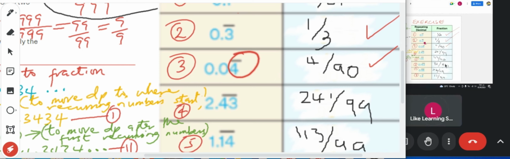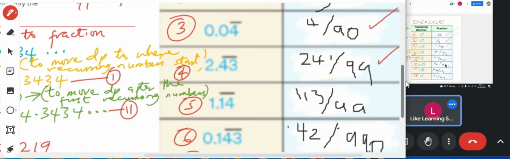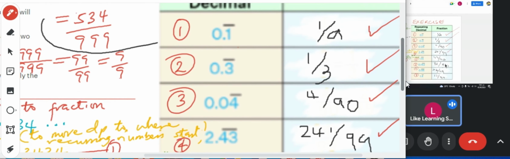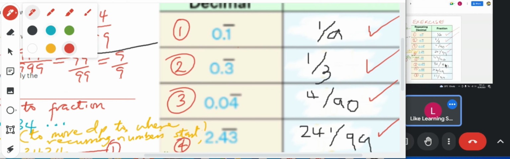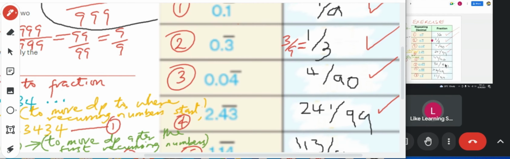Yes, I did. Okay, you know what you do? Do 4 over 90. Let me see what it gives. What does 4 over 90 give you? Just to confirm, it gives 0.0444. Alright. Okay, this one is 241 over this. But I also checked. You also did one? Because I know this one is 3 over 9, which gives you 1 over 3. So that's correct.